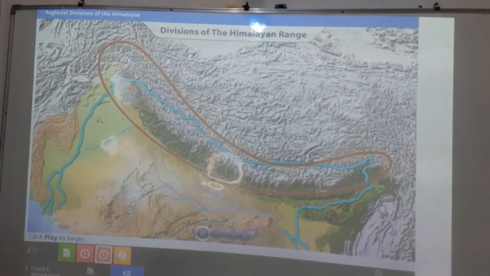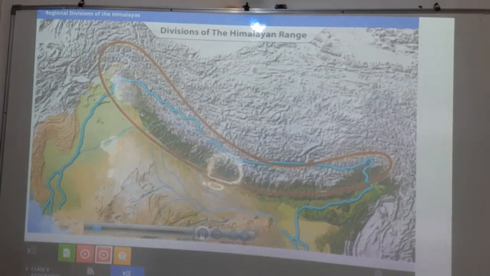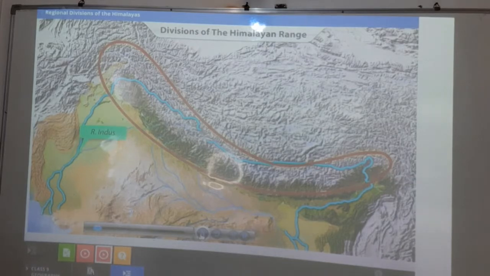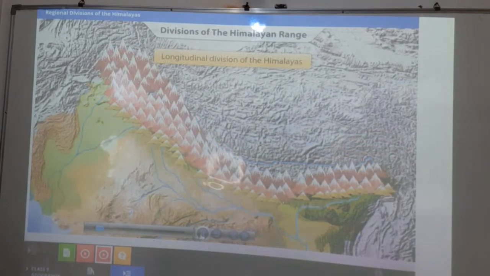Now we will discuss the regional divisions of the Himalayas, or the division of the Himalayan range. The Himalayan mountain range runs in a west-east direction from the Indus River Valley to the Brahmaputra River Valley. Longitudinally, the Himalayas are divided into three distinct ranges that run parallel to each other.